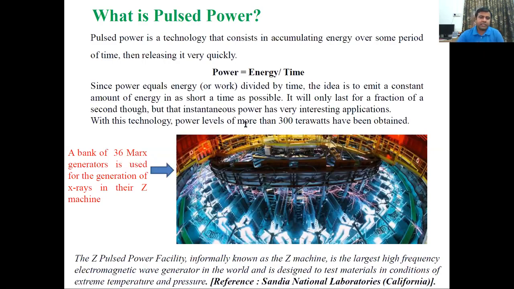Both techniques are utilized to generate very high power in a very short duration. In the Z machine we are using a bank of 36 Marx generators for the generation of X-rays. Huge power can be generated by this pulse machine in a very short duration.